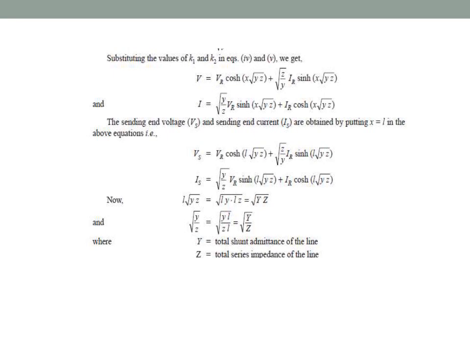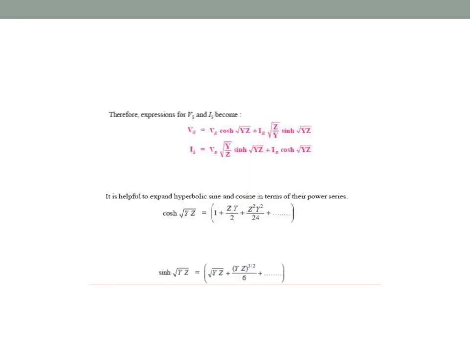Similarly, for the square root of small z by y, multiplying numerator and denominator by small l, we get the square root of the total series impedance of the line divided by the total shunt admittance of the line. If we substitute these values in the above equation, the total expression will be Vs in terms of VR and IR, and Is in terms of VR and IR.